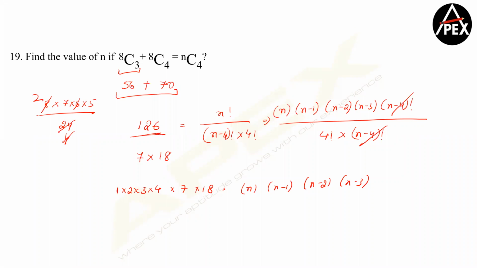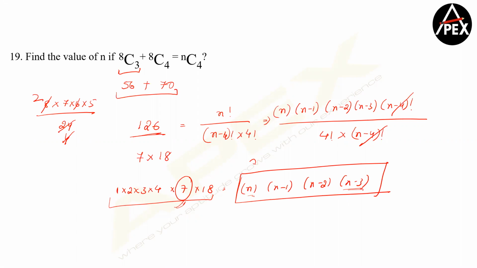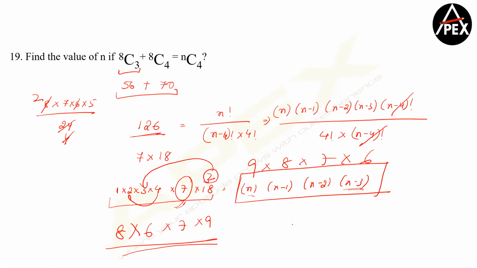Now the logic is quite simple. If you take the value of n is equal to 8, this becomes 5. There's no 5 on the left hand side. There is a 7 on the left hand side coming from the factorial chapter, but no 5. So if you just start using a simple approximation tool, you can take 9 into 8 into 7 into 6, which will give you a safe side. So we have 9 here, we have 7 here, you have 2 left, right? So 2 3s are 6, and 4 2s are 8. So this helps you to satisfy the value, and the value of n becomes equal to 9. Clear?